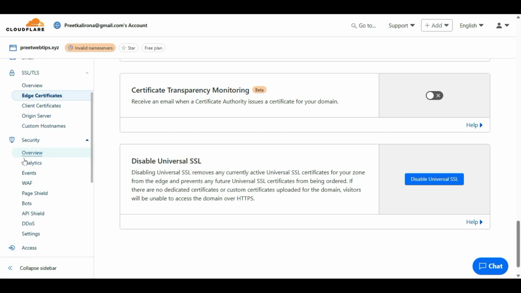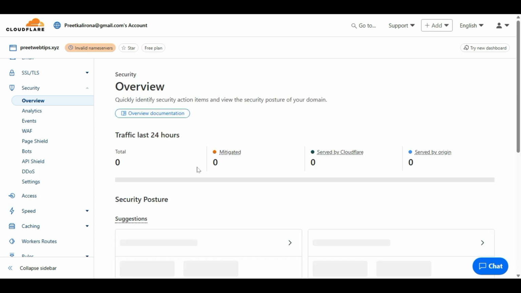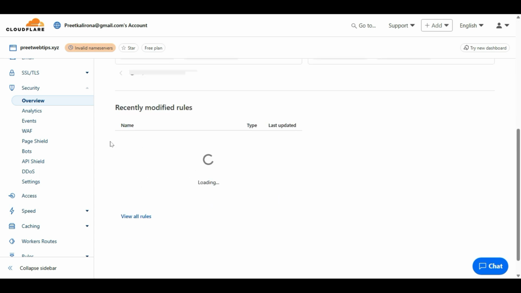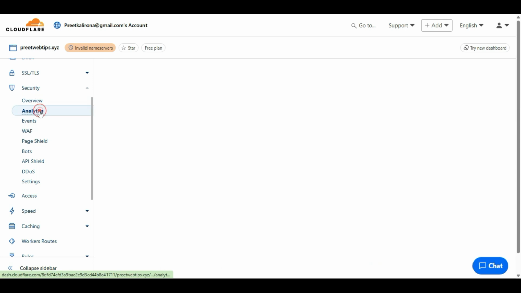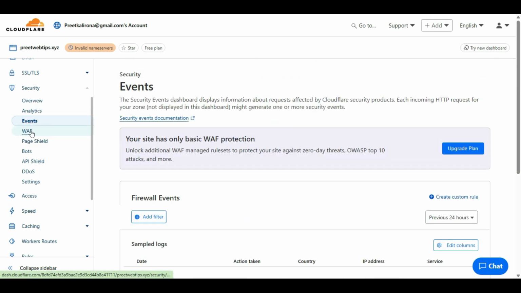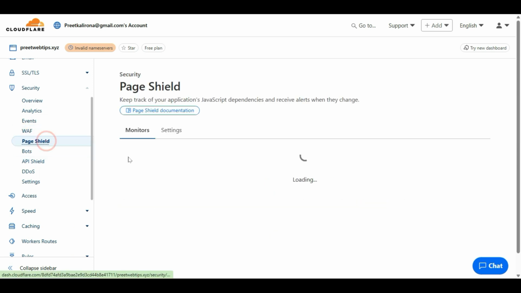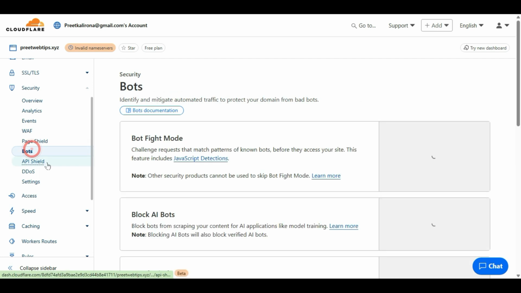Let's go to security overview. What options do we have in the security? We will check here. Analytics, events, or WAF. These settings are all related to the security of your website.